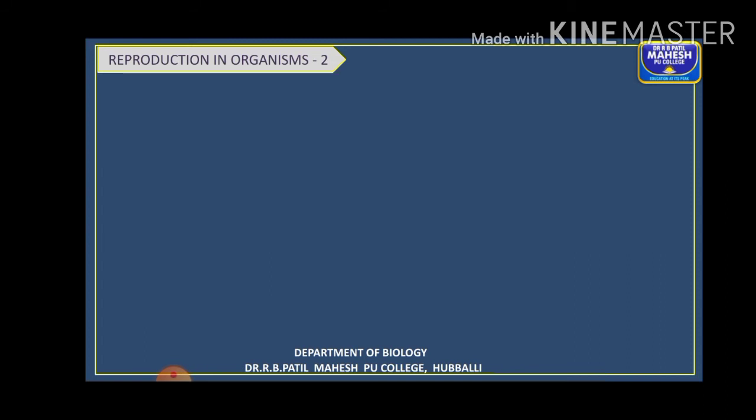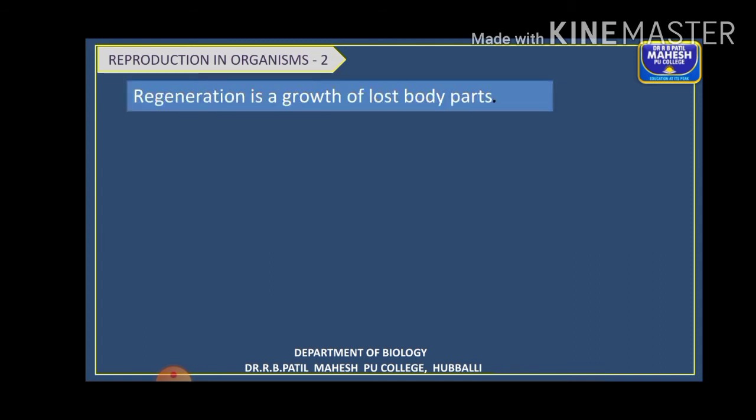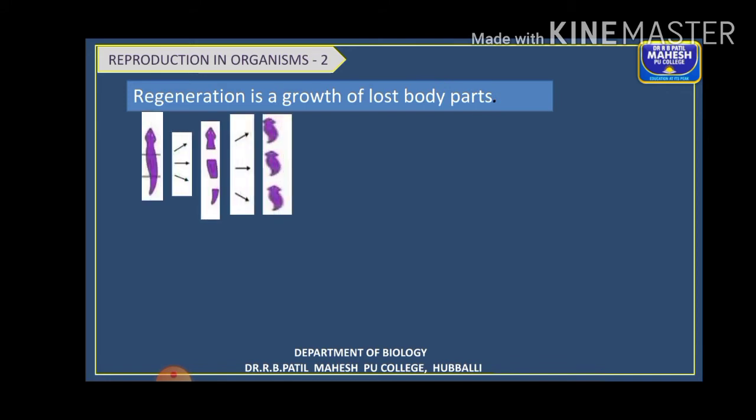Here regeneration is a growth of lost body parts. For example, in flatworms, liverfluke, planaria, if the body of the organism is cut into many parts, each part grows into a new individual. So this type of regeneration is a mode of reproduction in these organisms.